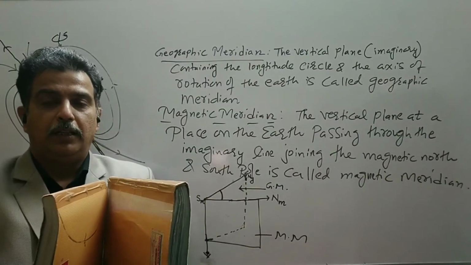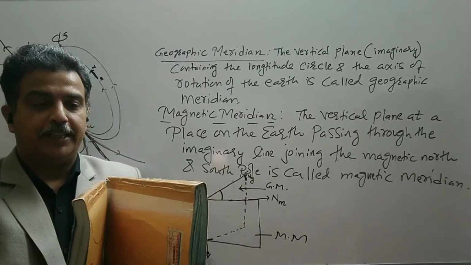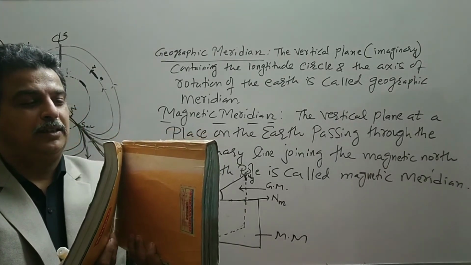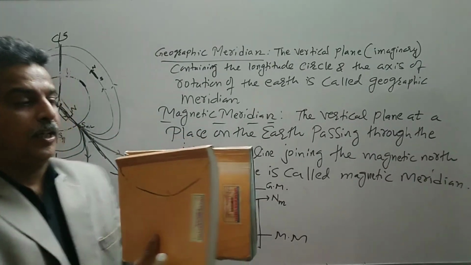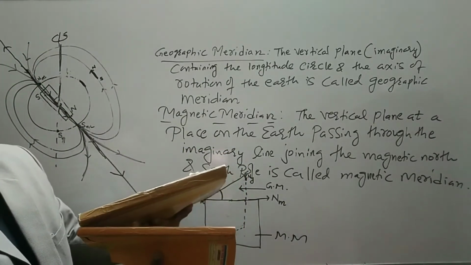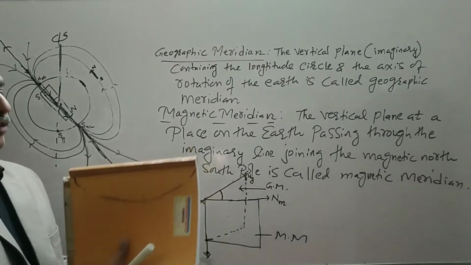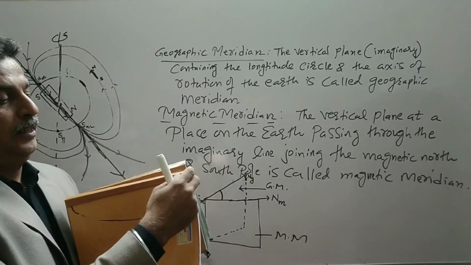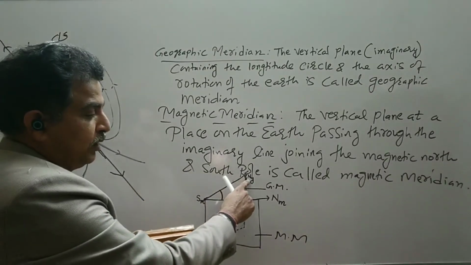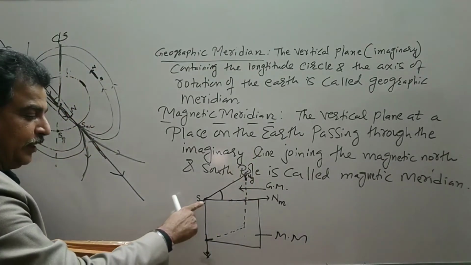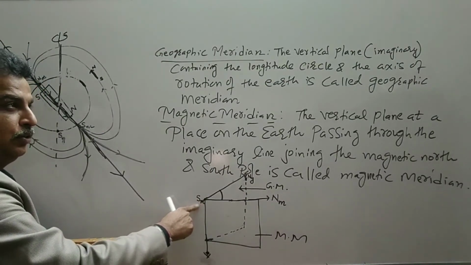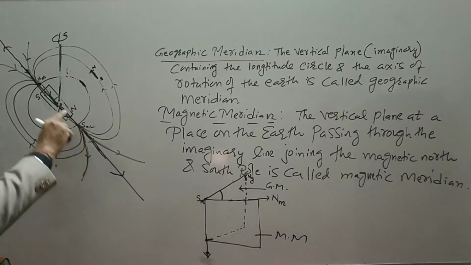So this angle, that is the angle between the geographic meridian and the magnetic meridian, is called the angle of declination or declination angle. So if you see from the top, the situation is like this. Now what is the situation? This is your magnetic north, and that is geographic north. Here we have magnetic south. So we assume that this magnetic south is here.